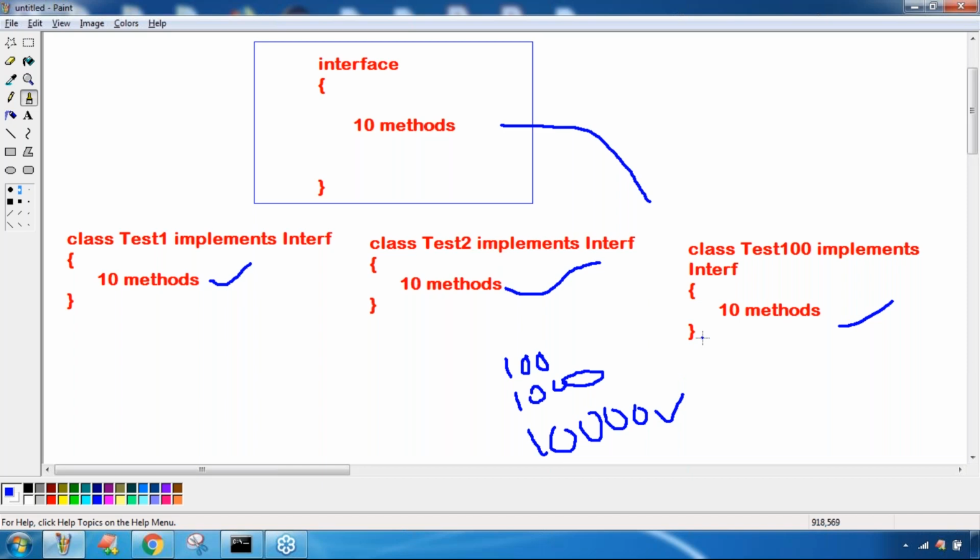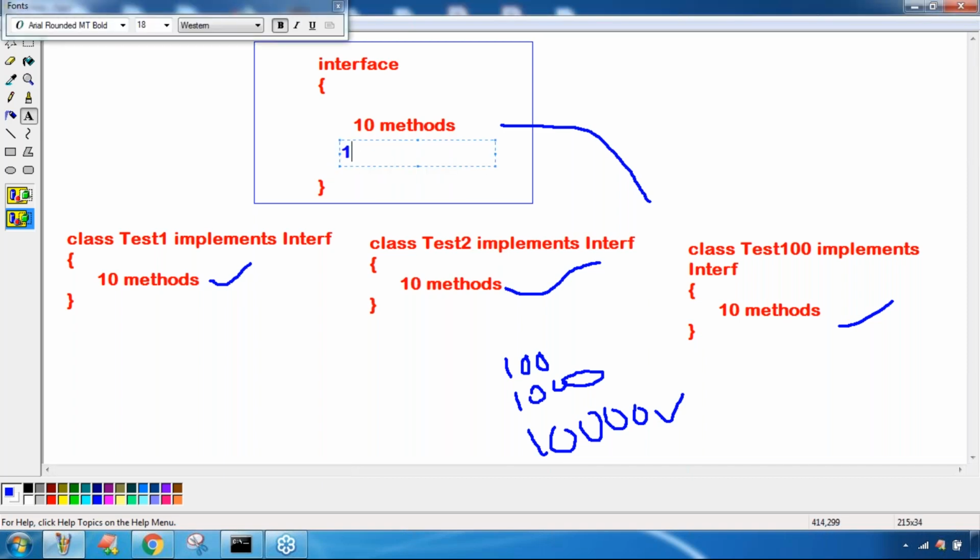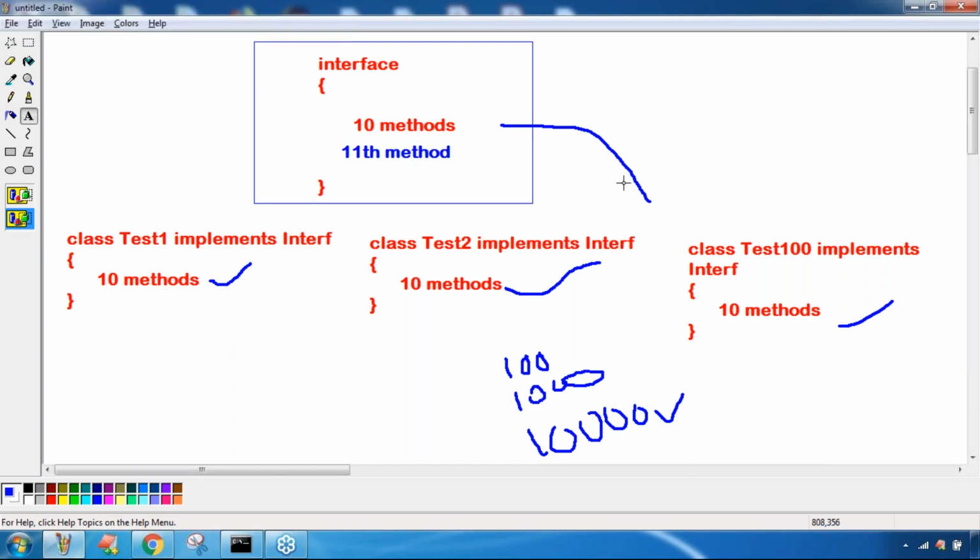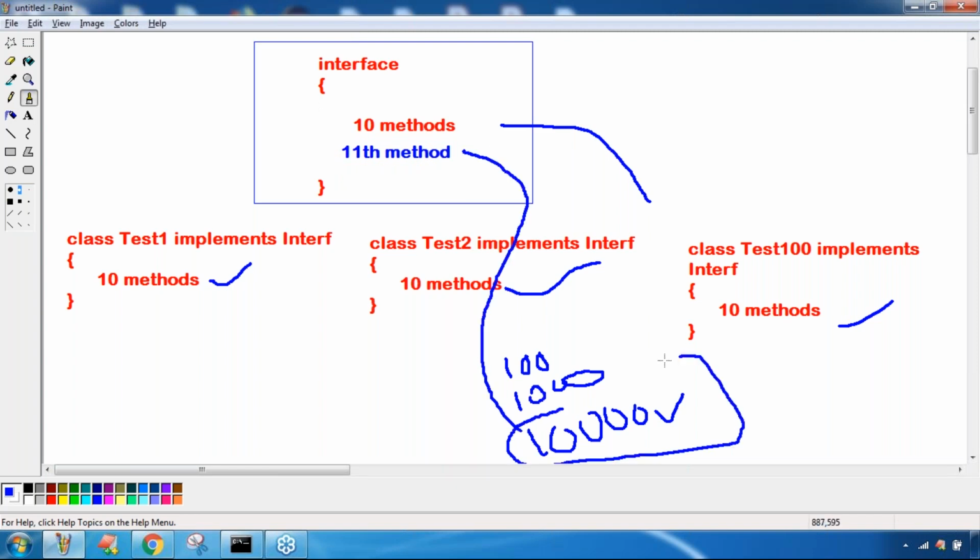The interface contains how many methods? Please confirm. Only 10 methods. Tomorrow, I thought that I want to add the 11th method. If I add the 11th method to the interface, all these 10,000 classes are going to be affected or not? Can you please confirm? Yes, all these 10,000 classes are going to be affected.